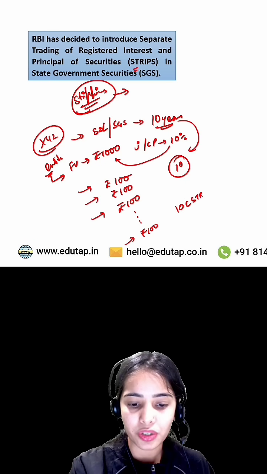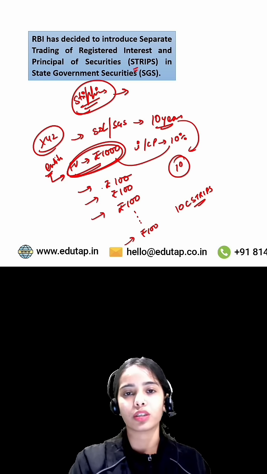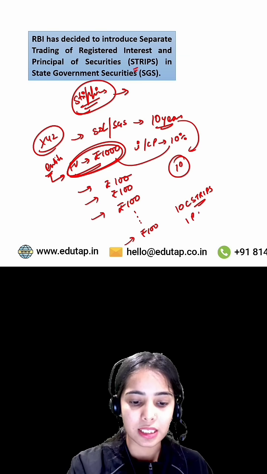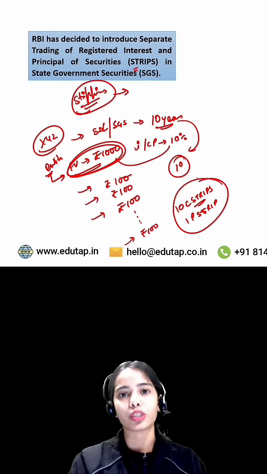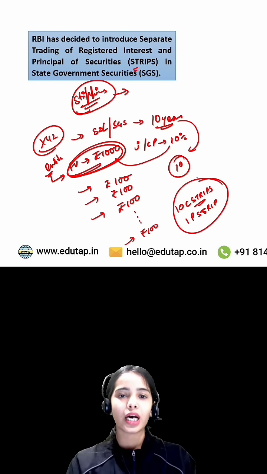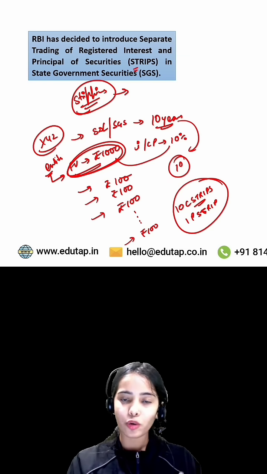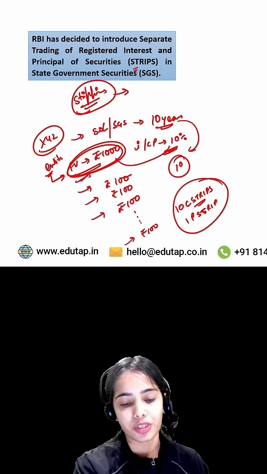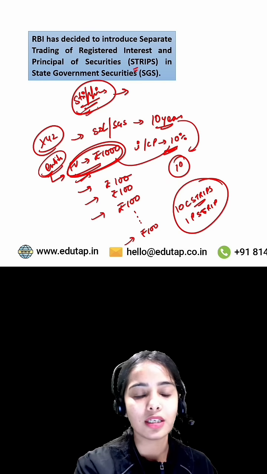So these are the coupon strips, and the principal amount or the face value or the security principal can be sold separately also. So this is the one principal strip. Okay, so this is the process of stripping where the cash flows under a government security are separated, and there are 10 coupon strips because there are 10 coupon payments and there is one principal strip. Okay, so these can be sold separately by the entities under the stripping.